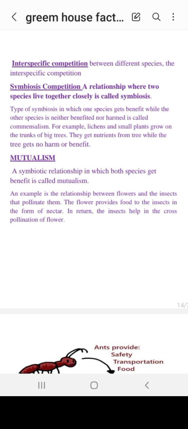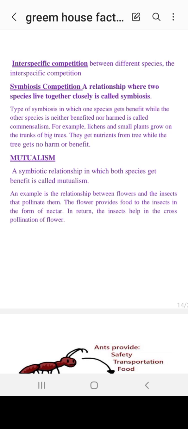A symbiotic relationship is one in which both individuals get benefits by living in the same area, at a particular place. Both get benefit from each other. A give and take policy; this is called symbiosis. So an example is the relationship between flowers and insects that pollinate them.